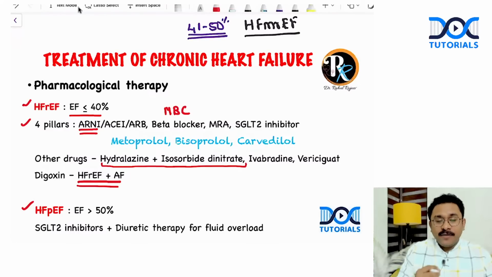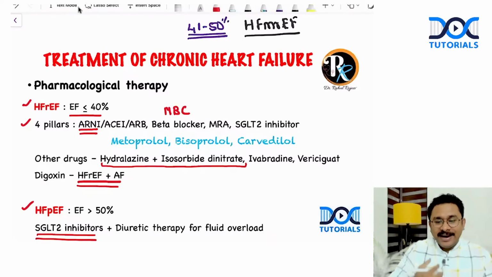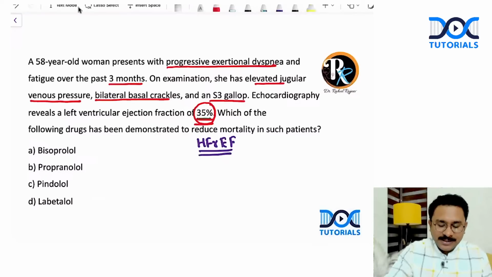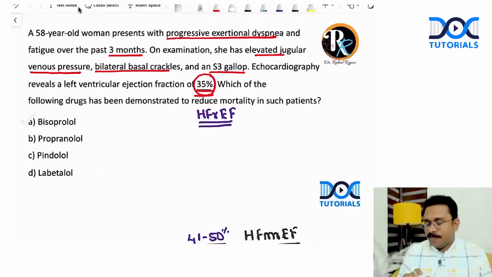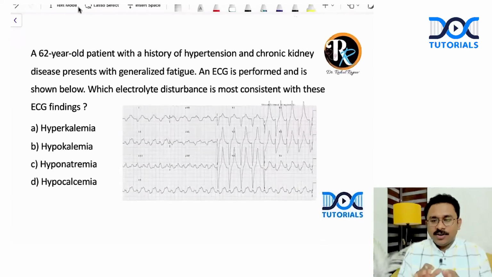Whereas in case of heart failure with preserved ejection fraction, okay, you will not have these 4 pillars. The only drug which has got a definite proven benefit in heart failure with preserved ejection fraction is SGLT2 inhibitors. In addition to that, you may use diuretic therapy for fluid overload. So what do you think is the answer for this question? Yes, it is quite clear. It is bisoprolol. But a very, very important topic is this one. Okay, right. Just give me a thumbs up if you have understood the concept here.